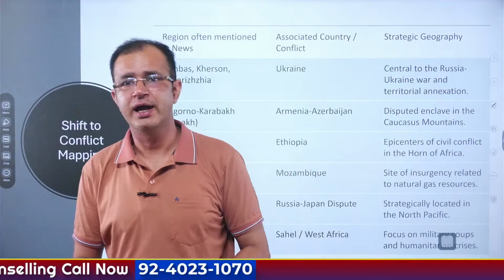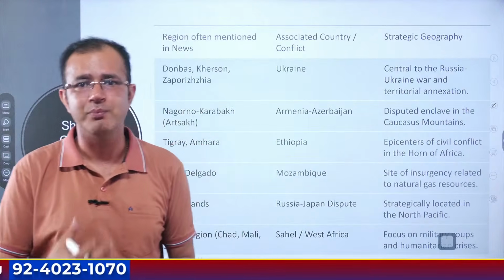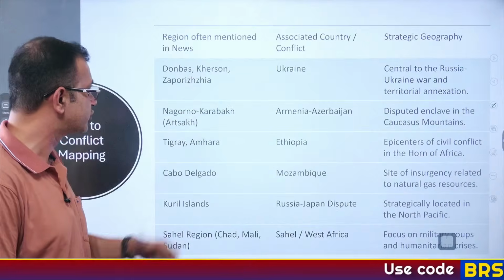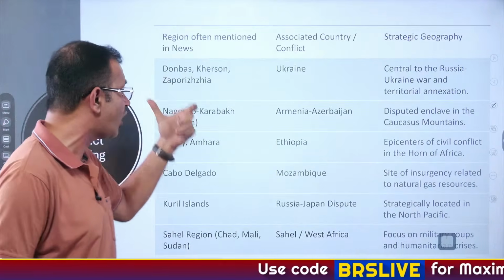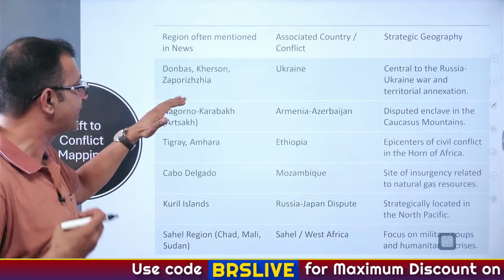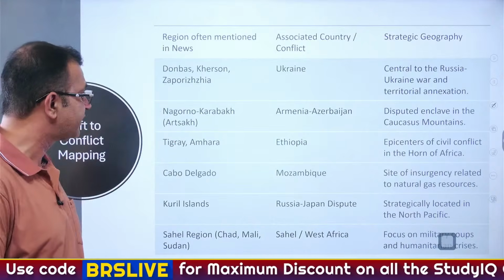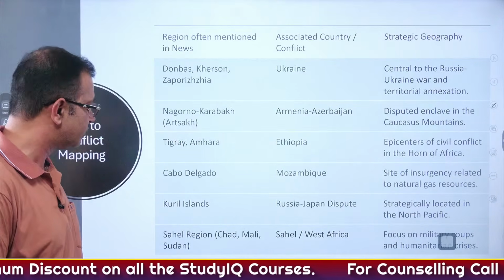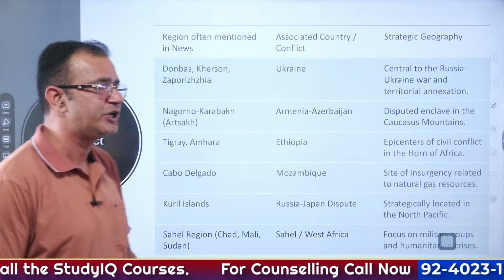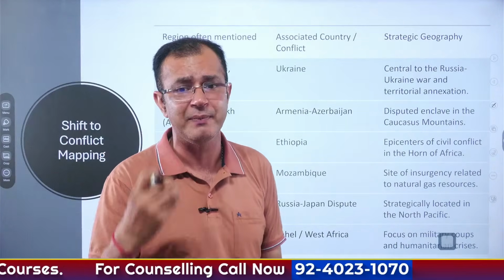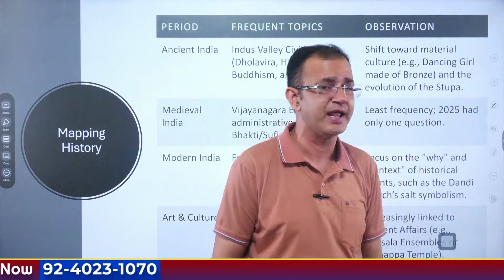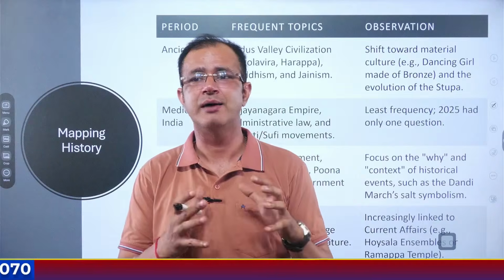All right, so at the same time, when it comes to mapping, there are regions which had been often mentioned in the news. You can see that different questions were asked about Donbas, Kherson and Zaporizhzhia, then the Nagorno-Karabakh region as well, Tigray, Amhara, and Cabo Delgado, Kuril Islands and the Sahel region as well. So these are the regions which had been mentioned in the news, and that is from where the UPSC has framed the questions when it comes to mapping.